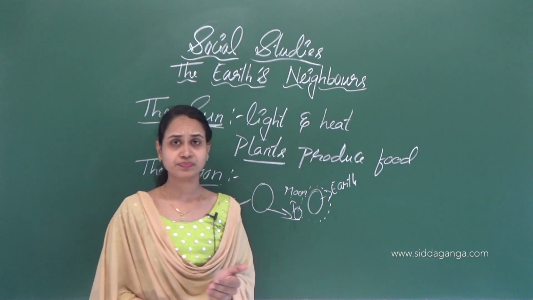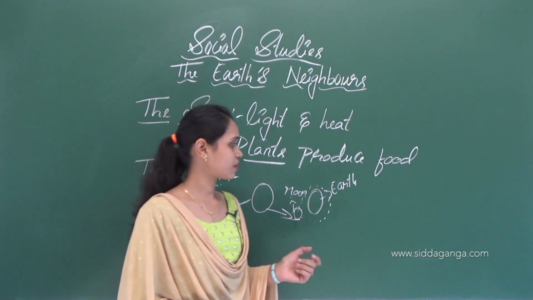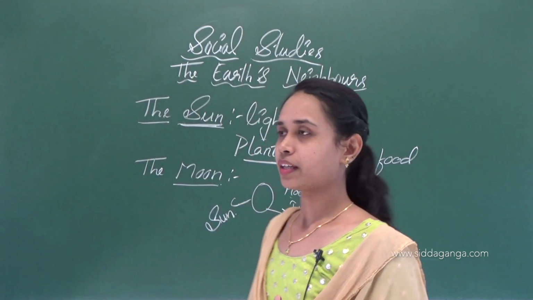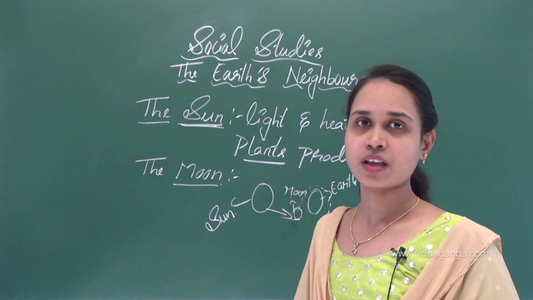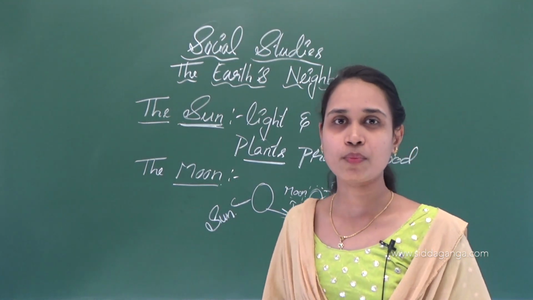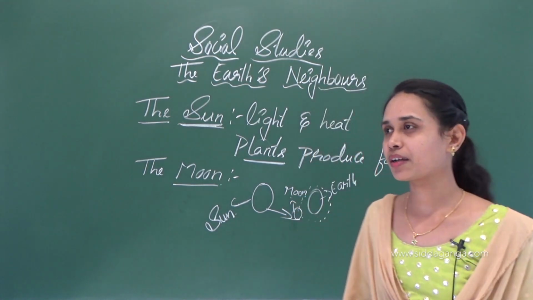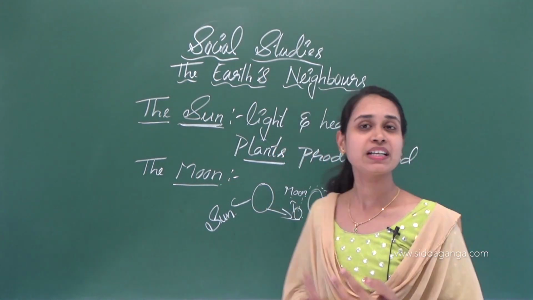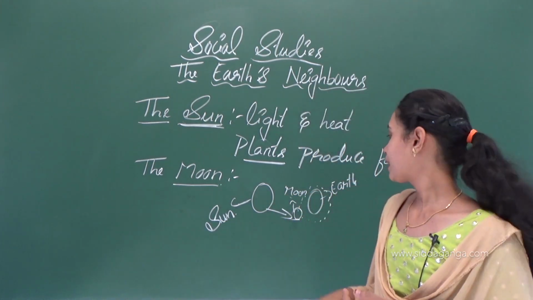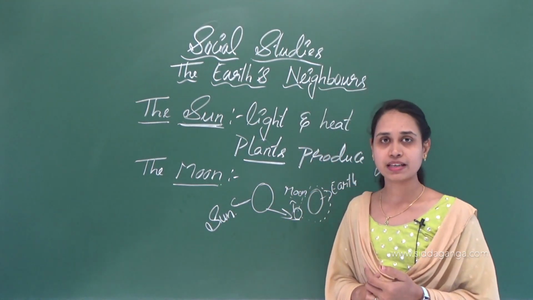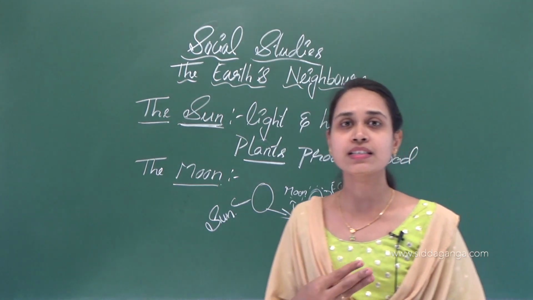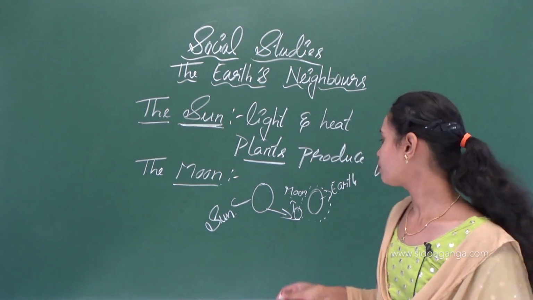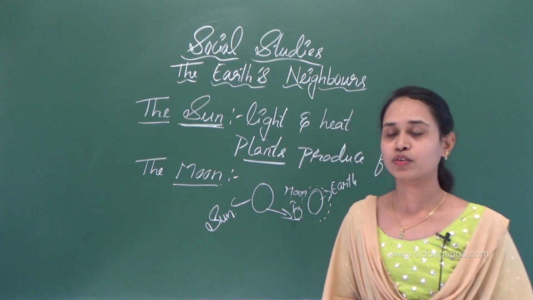Satellite means what? A satellite is an object that can be sent to space to get some information about space. We can see two types of satellites: the man-made satellite and the natural satellite. The moon is a natural satellite. The satellites we are sending are called artificial satellites.